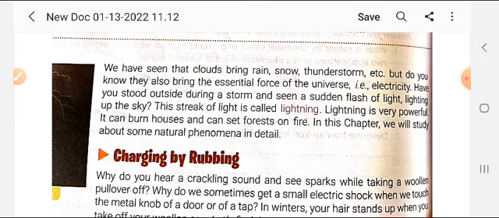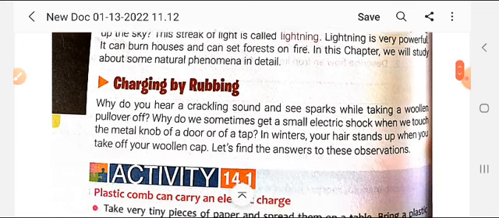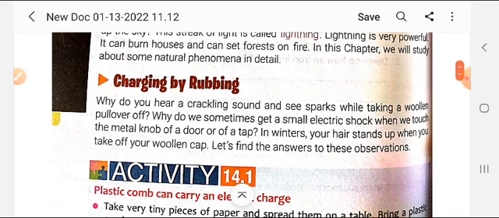Student, in this chapter we will study some of the natural phenomena, natural calamities, in detail. Now, the topic today is charging by rubbing. How we could create a charge when two objects rub together. What charges have been created in doing so?